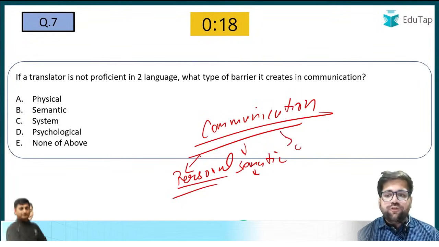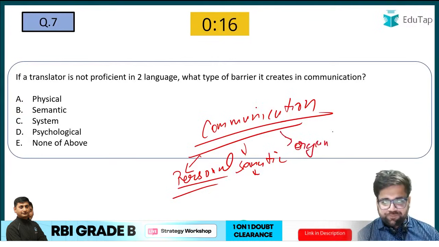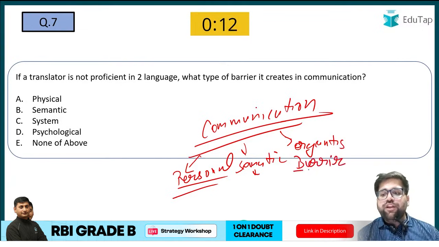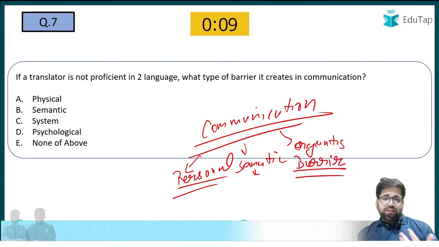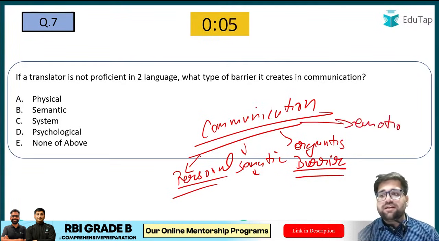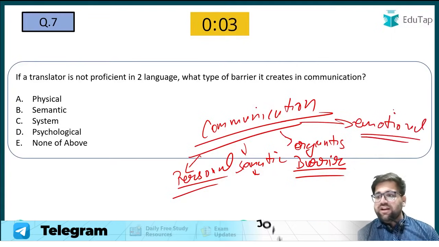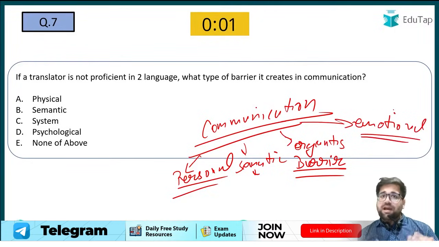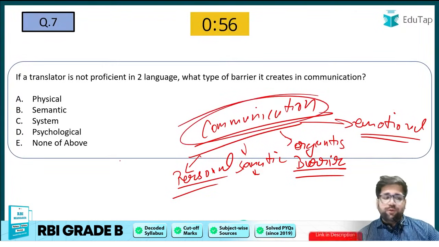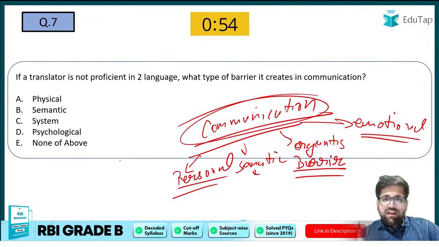Then we also have organizational barriers. For example, the company is not allowing you to communicate with your superior directly, so these are organizational barriers. Then we also have emotional barriers. There was a question in SEBI Grade A which was based on emotional barriers. Emotional barriers relate to the mental state of that particular person. So again, a very basic question on communication, and if you are aware of the 2022 paper, communication was a very hot topic in this year as well.